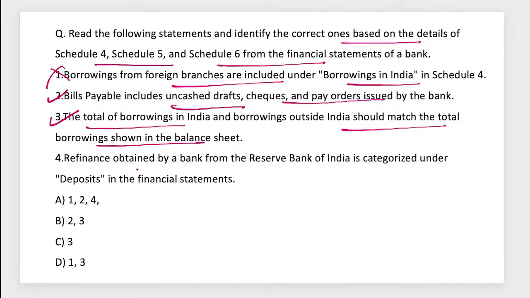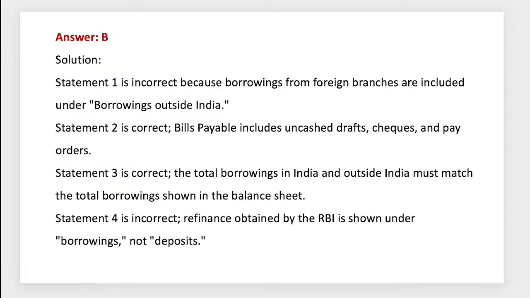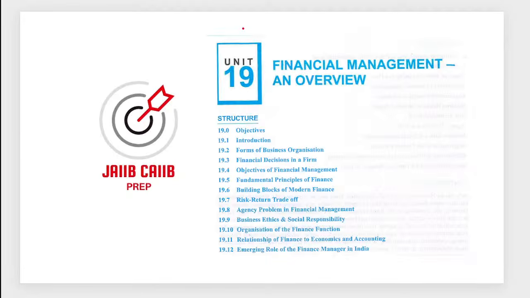Then the next one is, refinance obtained by the bank from RBI is categorized under deposit. No, okay? It is a borrowing, okay? It is a part of borrowing, not the deposit. So statements 2 and 3 means option B will be the right answer for this particular one. Correct. Next one, guys. Unit number 19 up.